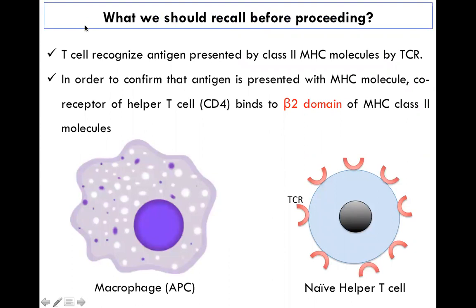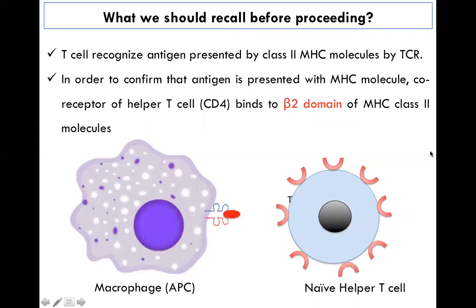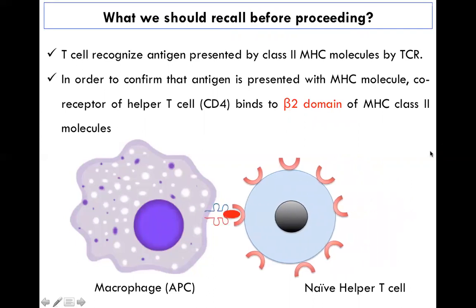Before starting our next lecture, let's recall our last lecture. We have already discussed that a T cell recognizes the antigen presented by the MHC class 2 molecule through the TCR. As we can see here, the T cells are joined with the presented antigen with the help of a receptor called the T cell receptor, or TCR in short form.